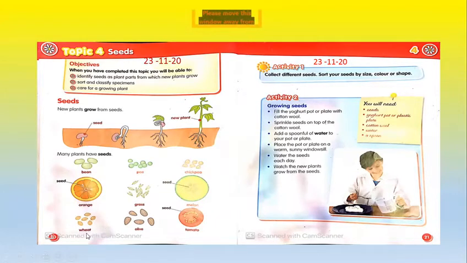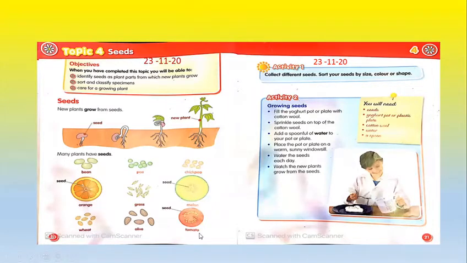You can take the seeds and you can put them in the soil. It will start to grow, but you must give water and must take care of the plant. Okay, and there is olive. Olive, you can grow olives at home. It's called a seed. These are olive seeds. And tomato has many seeds.